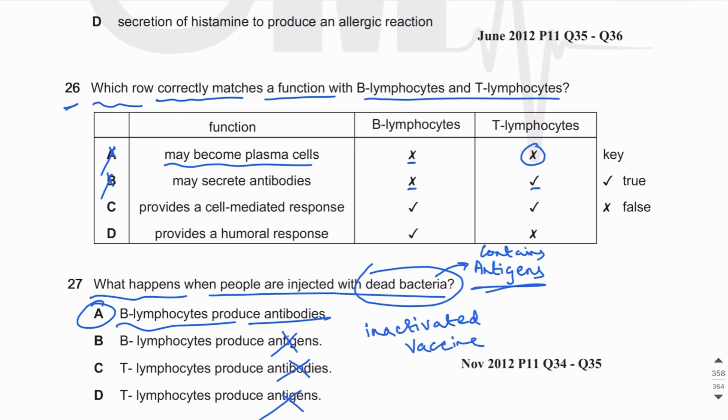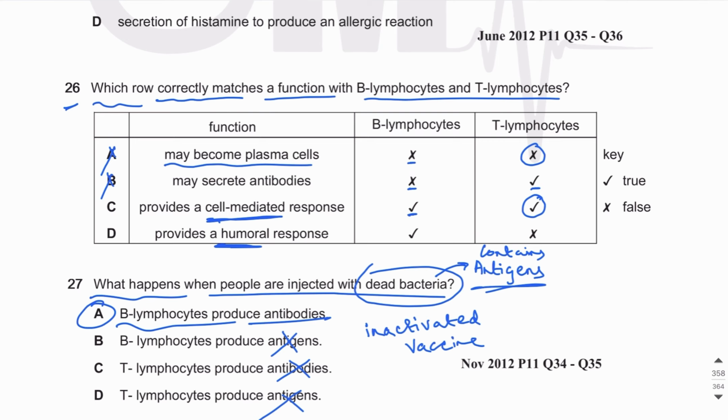So this is wrong. Provides a cell-mediated response. So cell-mediated response is provided by T lymphocytes but not by B lymphocytes. What is meant by cell-mediated response? Cell-mediated response is when the cell destroys the pathogen. And what is meant by humoral response? There are two types of responses in immunity. One is humoral response and one is cell-mediated response. So cell-mediated response is when the cell goes and destroys the pathogen. For example, T killer lymphocyte goes and destroys the infected cell.